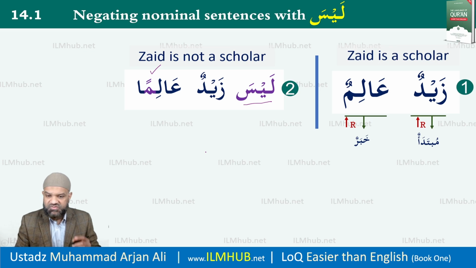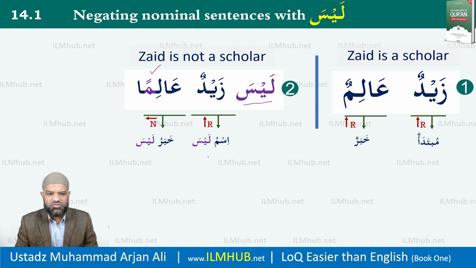So the labeling, very similar to what we saw in the previous lesson, now needs to change. So we have one rafa, the other nasab, and this will be called ismu laysa and khabaru laysa. So the mubtada is now changed, very similar to what we saw in the previous lesson with inna. Inna, ismu inna, this is now ismu laysa. The ism of Laysa will be rafa, and the khabar of Laysa will always be mansub. So there's another reason now you've learned where the ism is mansub.